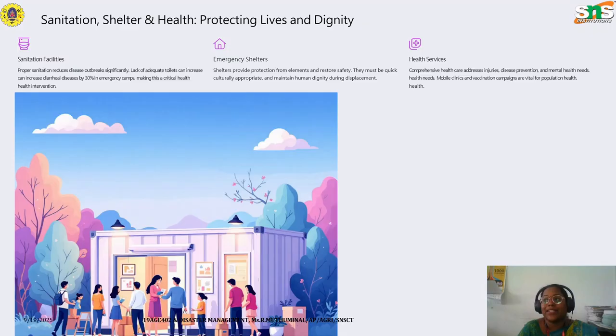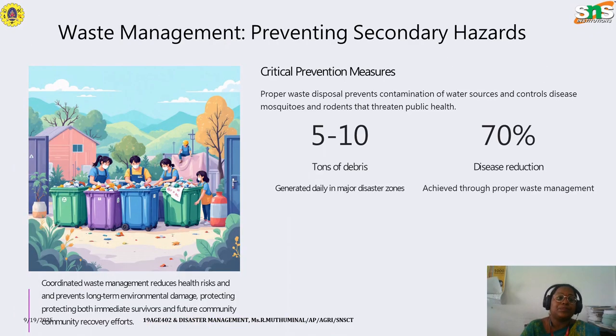So in order to avoid these kinds of problems, we have to provide proper systems for emergency purposes. The next one is emergency shelters, which provide protection from the elements and restore safety. They must be quick, culturally appropriate, and maintain human dignity during displacement. And the next thing that we have to keep in mind is health services. Comprehensive healthcare addresses injuries, disease prevention, and mental health needs. Mobile clinics and vaccination campaigns are vital for population health.